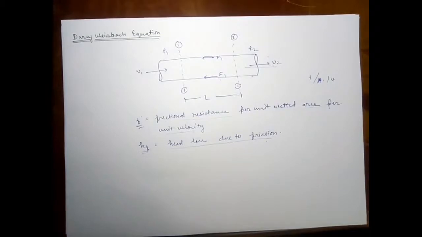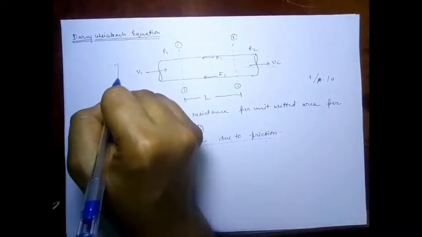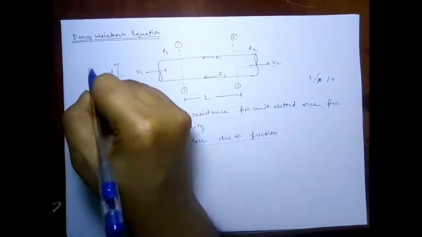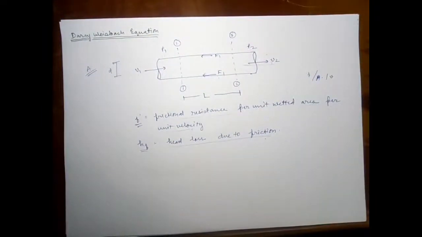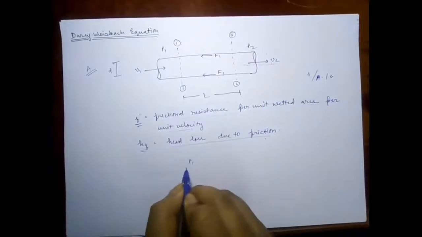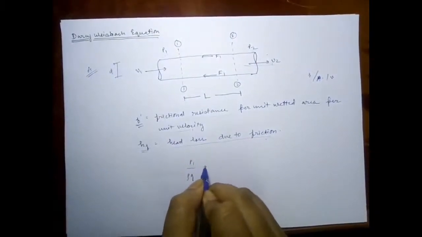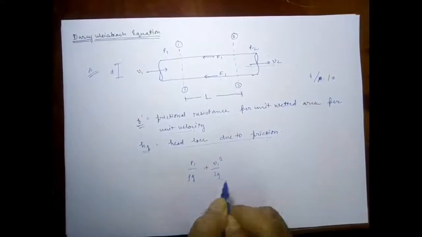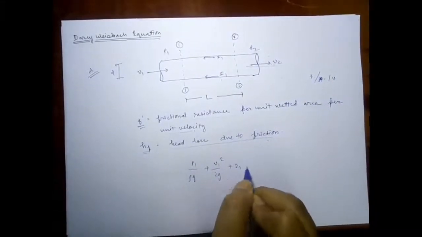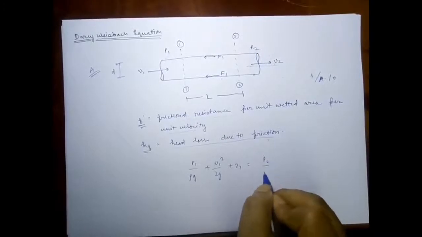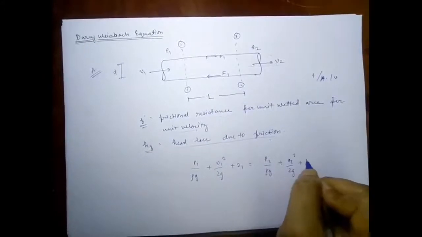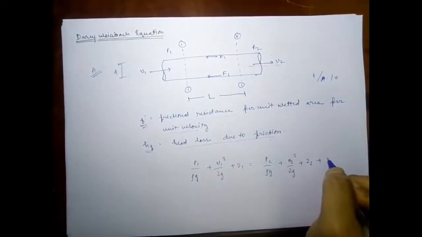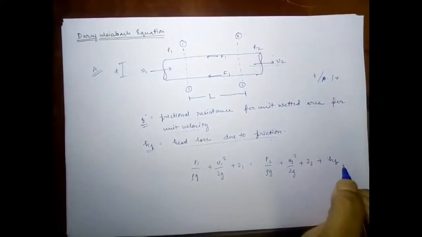So now let's apply Bernoulli's equation, and also suppose that D is the diameter of the pipe and A is the area. On applying Bernoulli's equation, it will be P1 upon rho g plus V1 square upon 2g plus Z1 is equal to P2 upon rho g plus V2 square upon 2g plus Z2 plus, let us consider HF as the head loss.